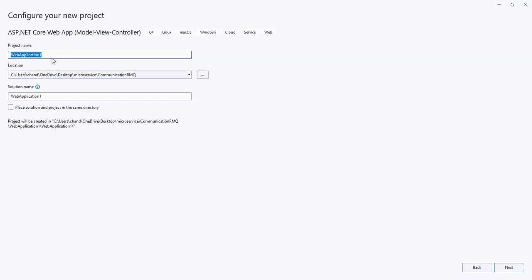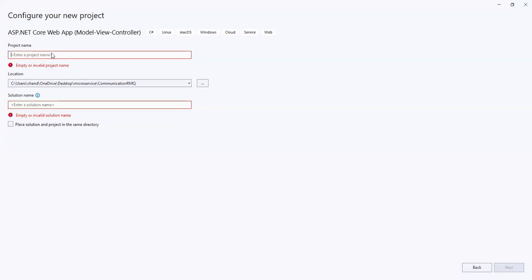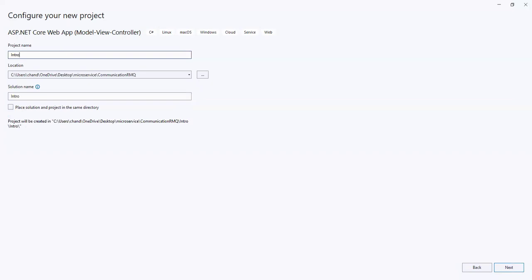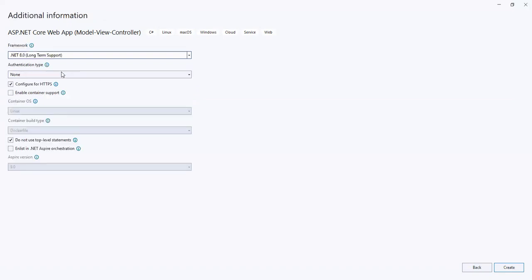So we can write here MVC introduction. Okay, here we open the drop down.